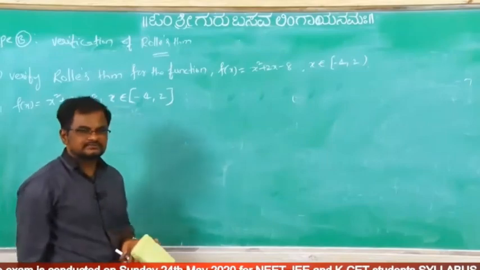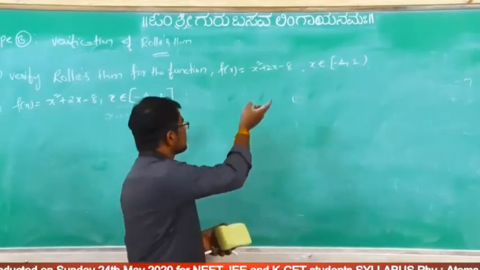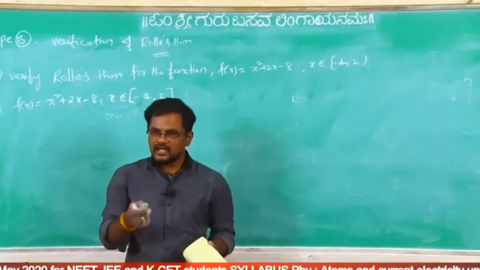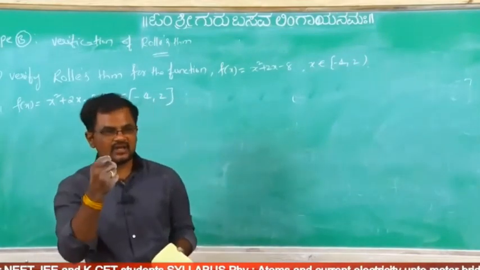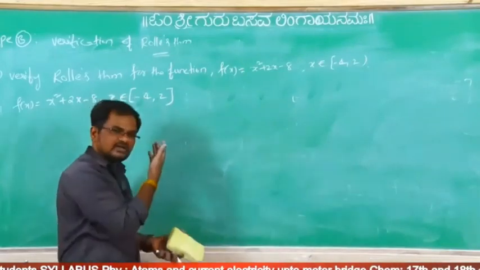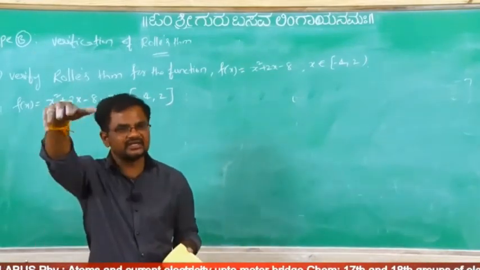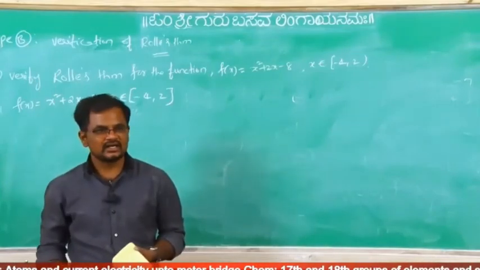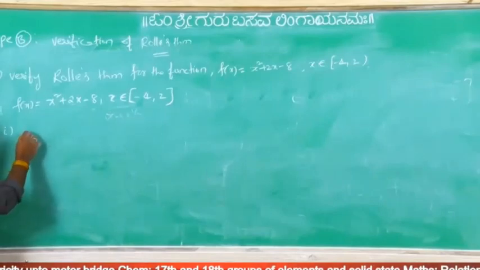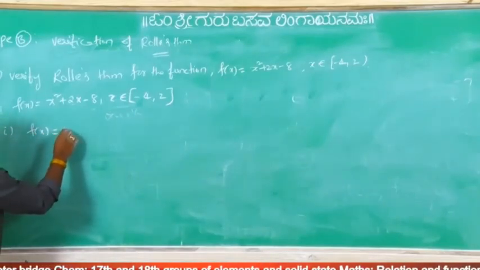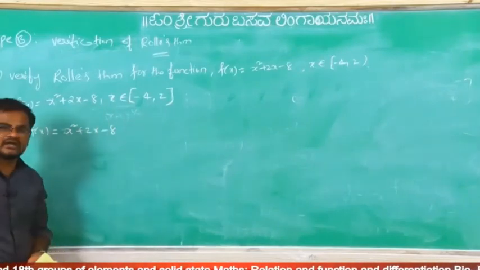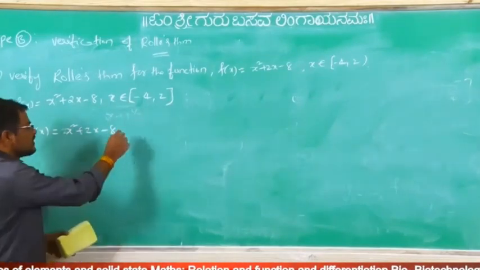We know that given function is a quadratic function, means a polynomial function. Every polynomial function is continuous on real numbers only, but here one interval is given; in this one it is continuous, quadratic equation, continuous only or not. So you can take like this: given function f of x equal to x square plus 2x minus 8 means a quadratic function or a polynomial.